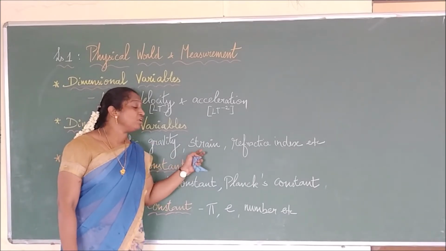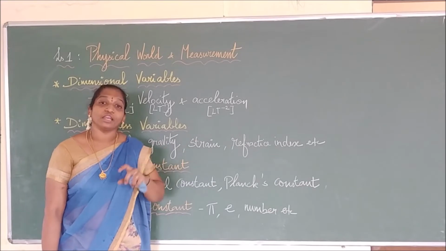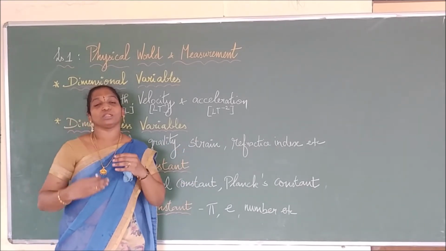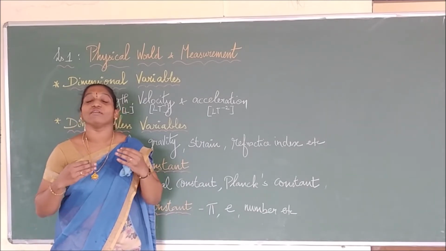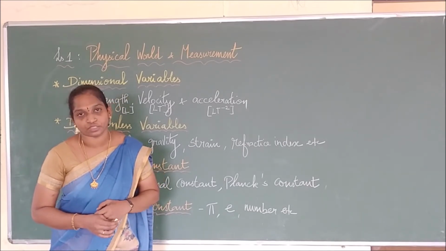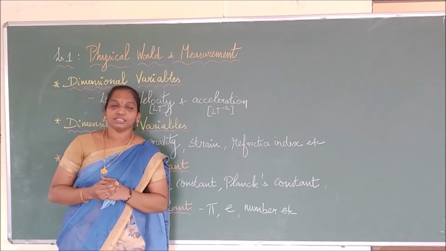But these values vary for different objects. The values vary, but since it is a quantity divided by the same kind of quantity, it will not have any unit, and therefore it will not have any dimensions. So we call these types of physical quantities dimensionless variables. Is it clear to you?